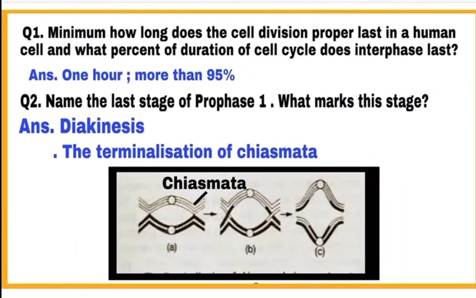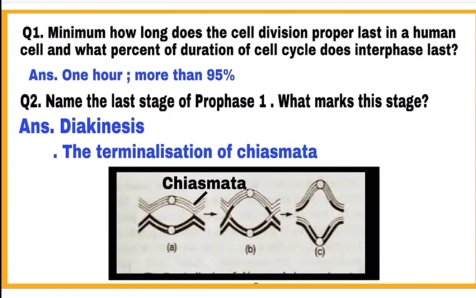Question number 1. Minimum how long does the cell division proper last in a human cell and what percent of duration of cell cycle does interphase last? In human cells, division lasts for about 1 hour out of total 24 hours of cell cycle, and interphase lasts for more than 95% of duration of cell cycle.